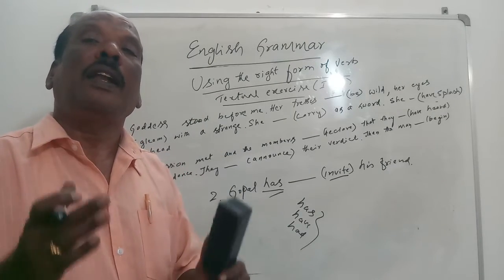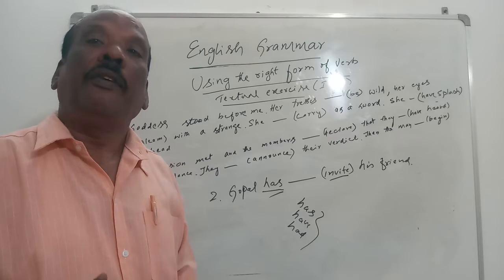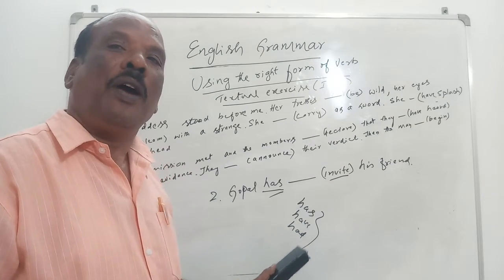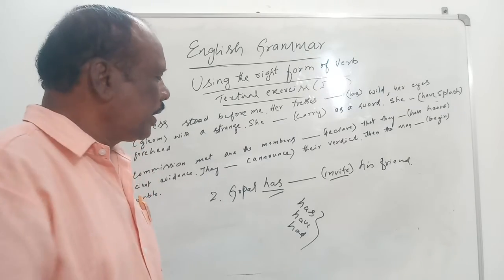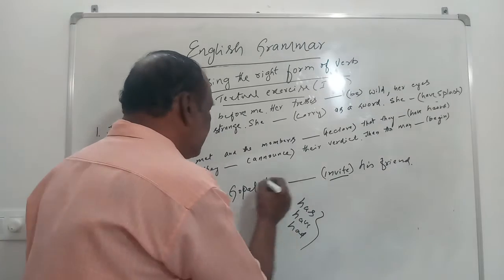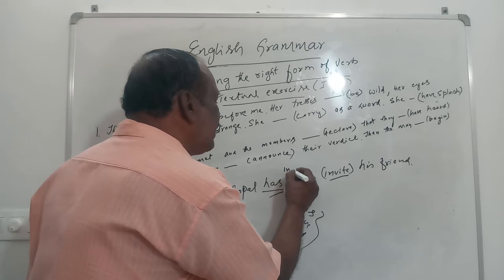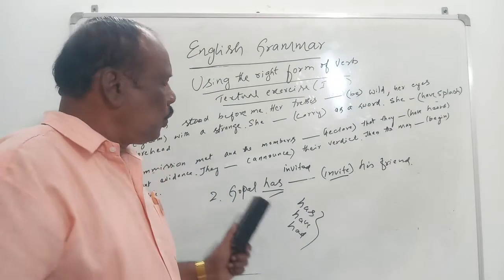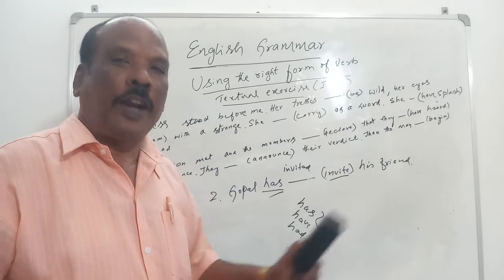Past participle has to be used whenever you come across any one of these three, that is has, have, had. Now it becomes Gopal has invited his friend.